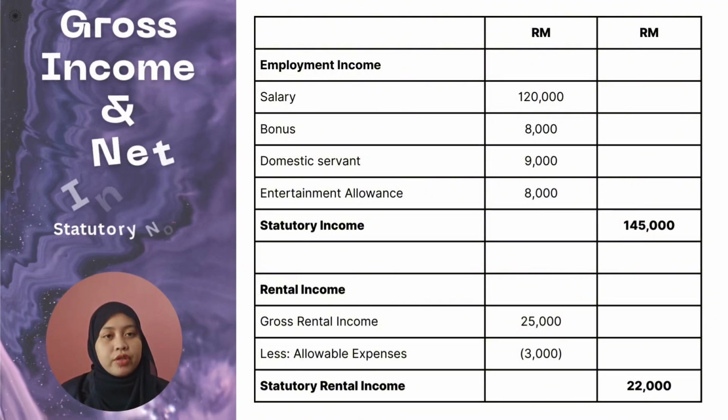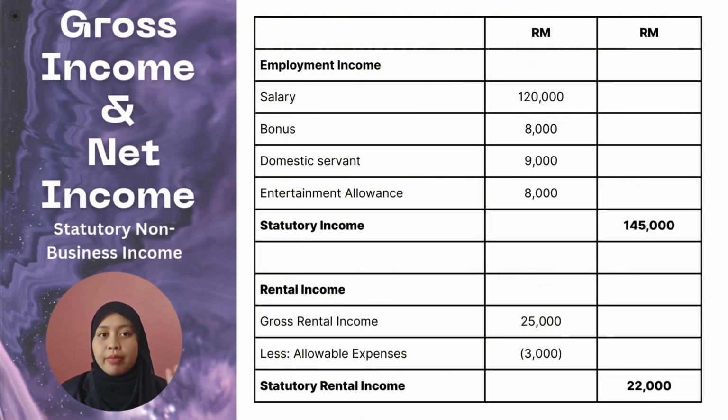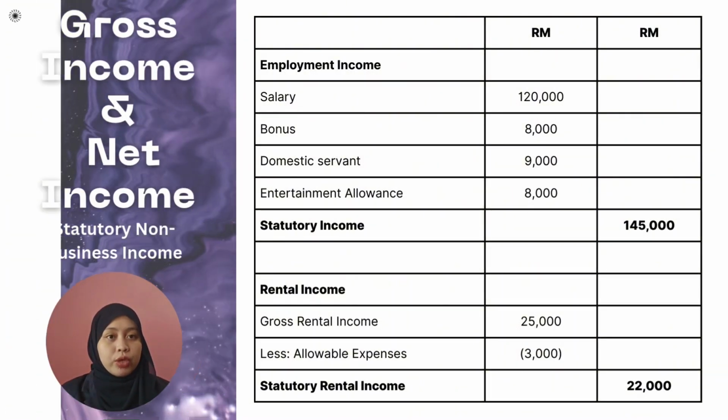Next, we move on to statutory non-business income, which consists of 4 types: employment, rental, dividend, and royalty. First, for employment income, Nadir earns a salary of RM120,000 per year plus a bonus of RM8,000. He also receives RM9,000 for a domestic servant allowance and RM8,000 as an entitlement allowance. Altogether, his statutory employment income is RM145,000. For rental income, Nadir receives RM25,000 gross. After allowable expenses of RM3,000, his statutory rental income is RM22,000.